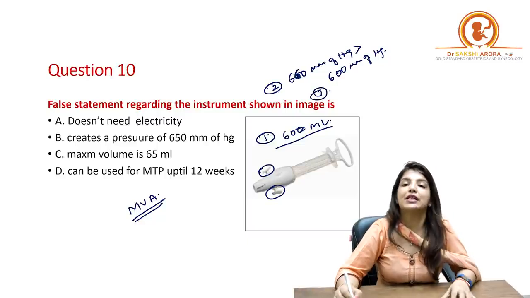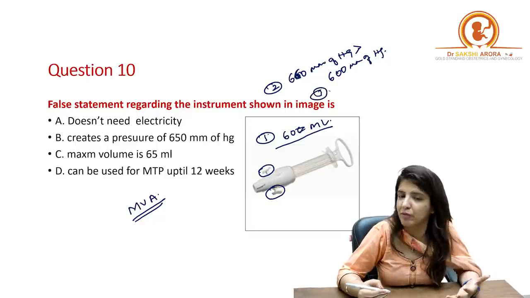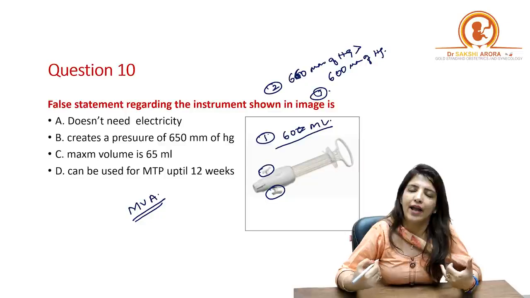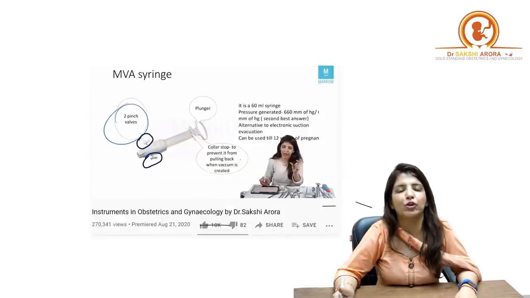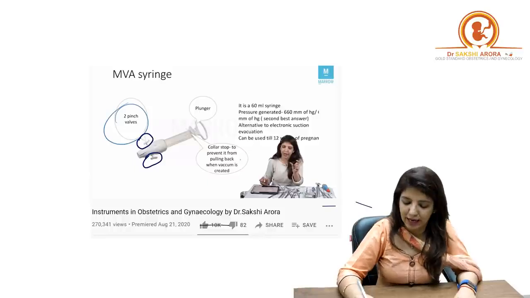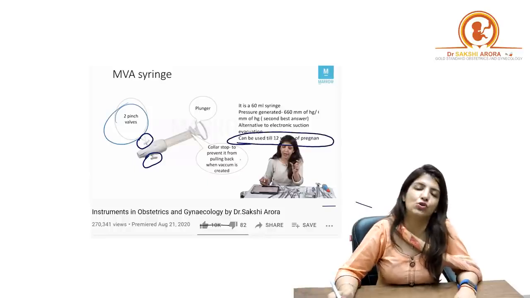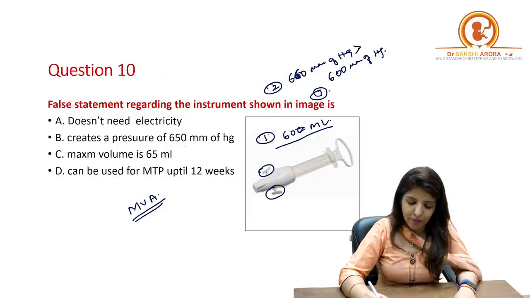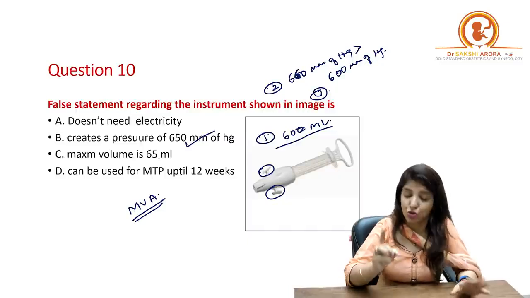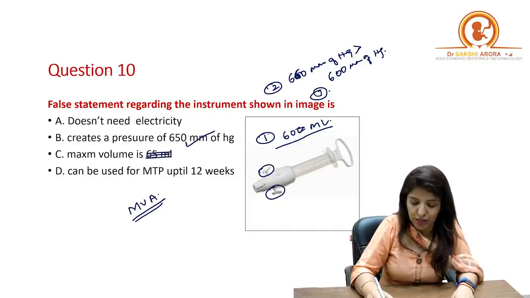And number three, what is the time limit till which you can do MTP with the help of manual vacuum aspiration syringe? With the help of manual vacuum aspiration syringe, MTP can be done up till 12 weeks of pregnancy, right? So over here, it creates a pressure of 650 millimeters of mercury. Yes, maximum volume is 65 ml. Sorry, in your options, it was written as maximum volume is 30 ml.